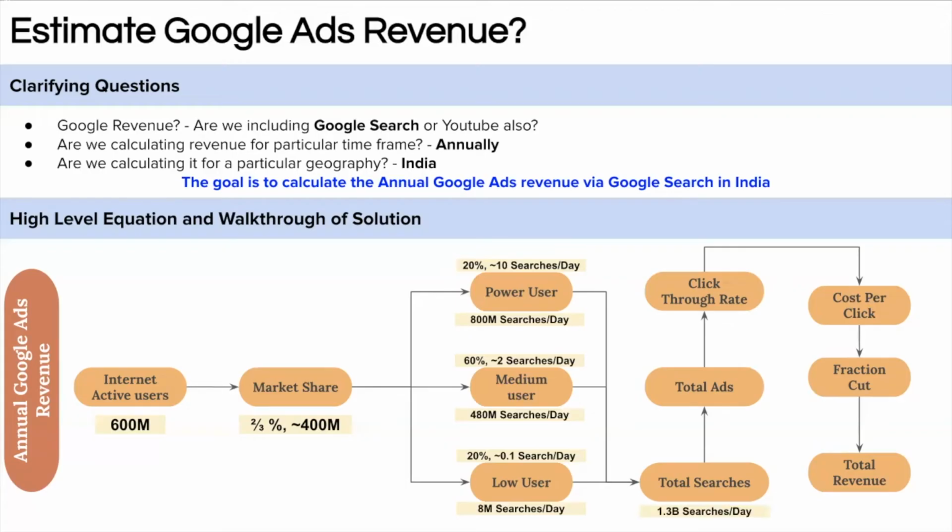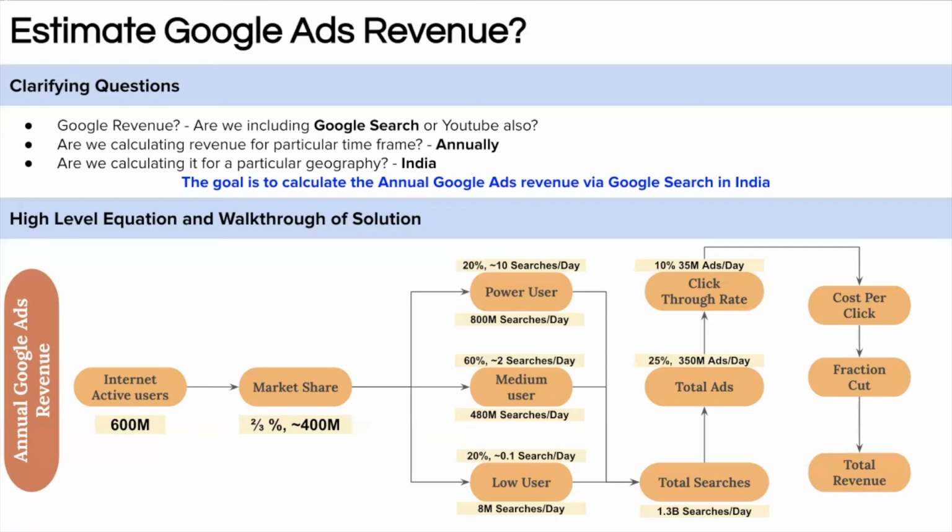So the total number of searches would be around 1.3 billion. So in India, around 1.3 billion Google searches are happening. Now let's assume 25% of the Google searches result in an ad. That means there are 350 million impressions of the Google ad via search. What does impression mean? Impression means people are seeing 350 million ads from Google search in a day. Now we have the click-through rate, but only 10% of the ads are getting clicked. That means 35 million ads are clicked every day. So this 10% is known as the CTR, click-through rate.